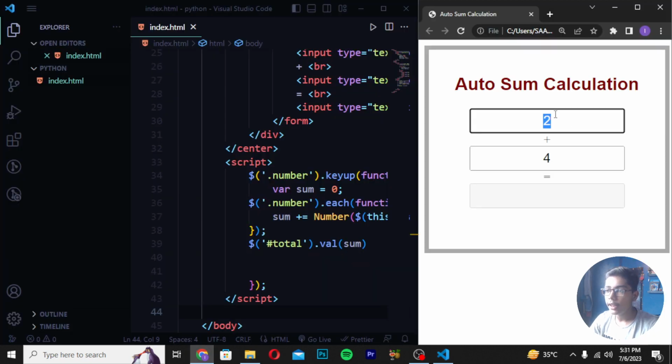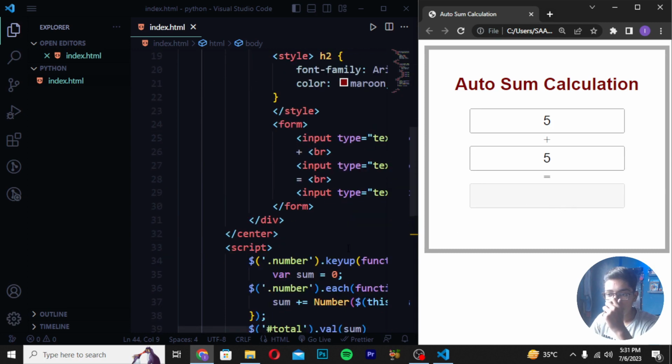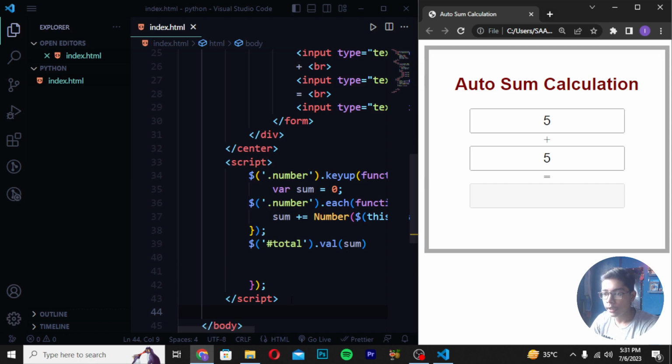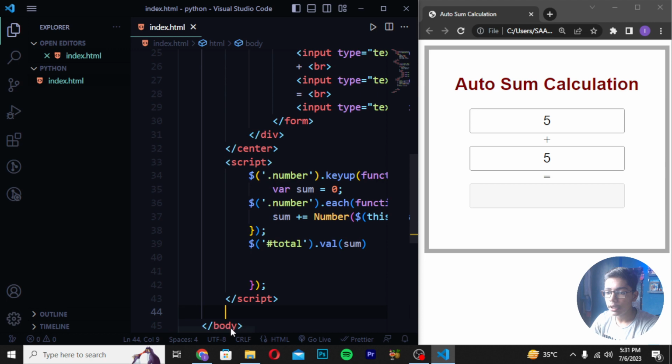So you can see now we are getting our auto sum calculation. If I write here plus, and here if I write plus, then we should be getting the answer of 10 here. If you press enter or tab, then when you reload this, you will be getting the equals answer here of 10, because this is the disabled box and here we have not written anything. Because of that, we are not getting the answer here, but we will be getting the answer when you use this as your sum function.